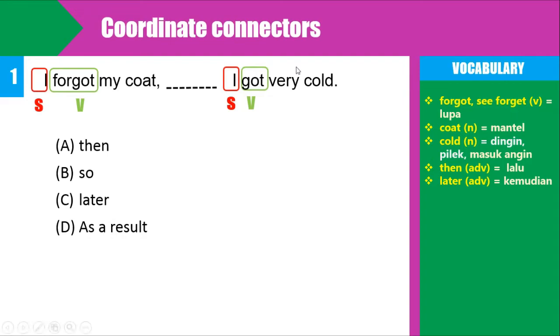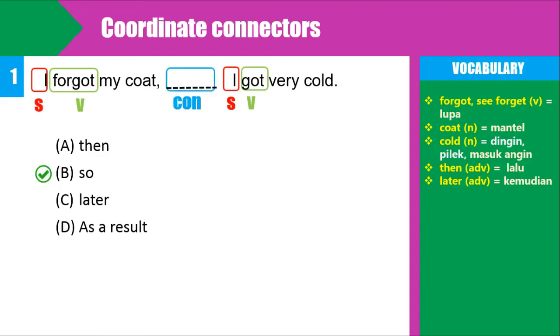So if we look at these sentences, there are two clauses. This is the first clause and the second clause. And then we agree, if we find two clauses in one sentence, we will need a connector. The question is, what connector is suitable for this sentence?